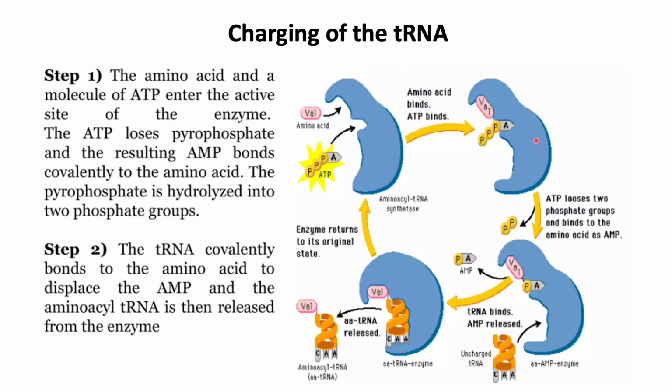The pyrophosphate is then hydrolyzed into 2 phosphate groups, and then the tRNA covalently binds to the amino acid to displace the AMP, and the aminoacyl tRNA is then released from the enzyme. The aminoacyl tRNA is the tRNA attached to the amino acid. So now this tRNA is charged with the amino acid.